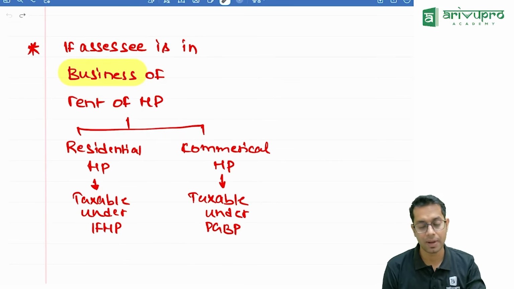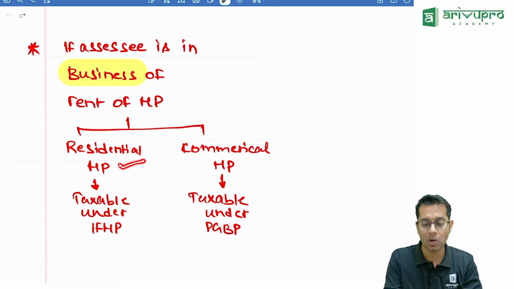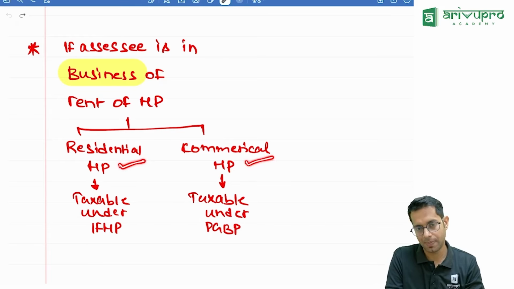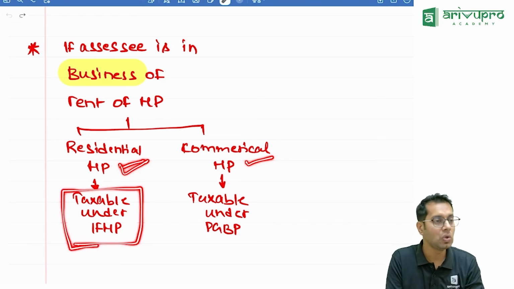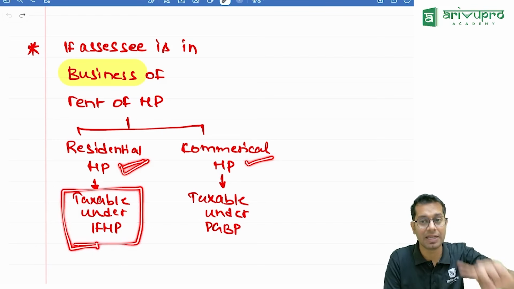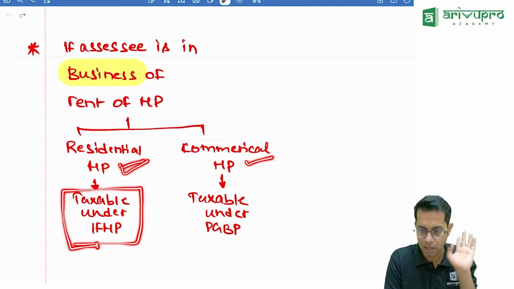Meaning, what is his business? Is it renting of residential house property or renting of commercial property? If it is renting of residential property, then whatever income he is going to receive, though it is his business, it will be taxable under which head, sir? House property.